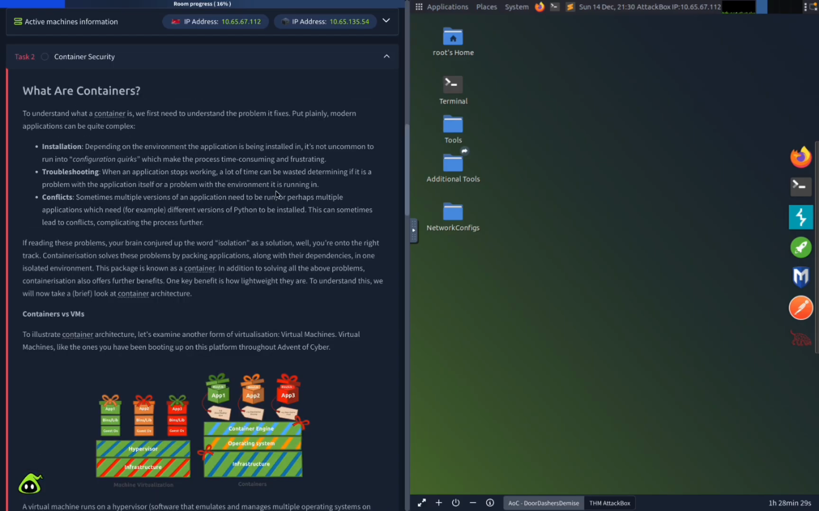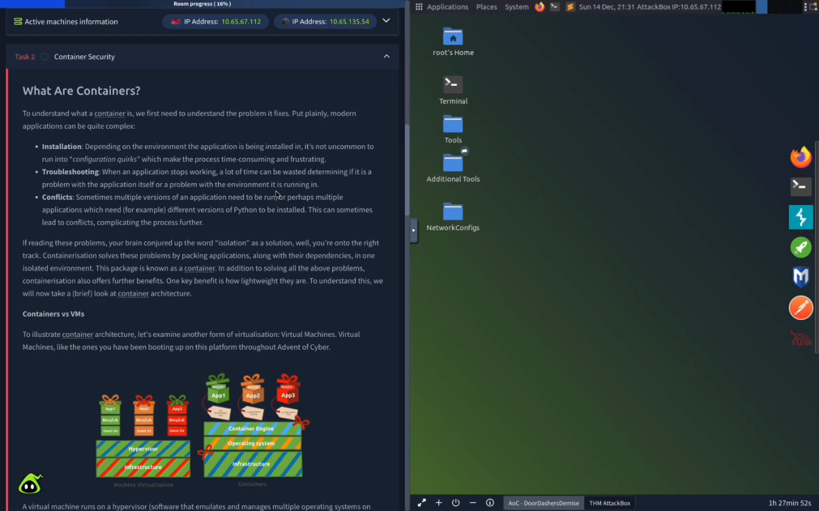So what are containers? To understand what a container is, we first need to understand the problem it fixes. Put plainly, modern applications can be quite complex. There's installation, troubleshooting, and conflicts. If reading these problems, your brain conjured up the word isolation as a solution, well, you're on the right track. Containerization solves these problems by packing applications along with their dependencies in one isolated environment. The package is known as a container.